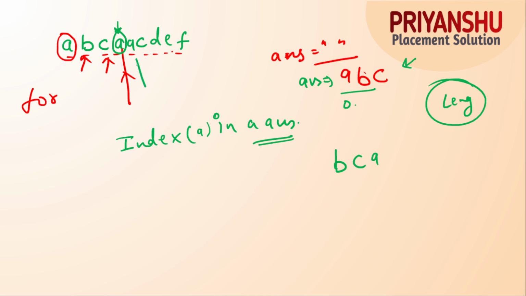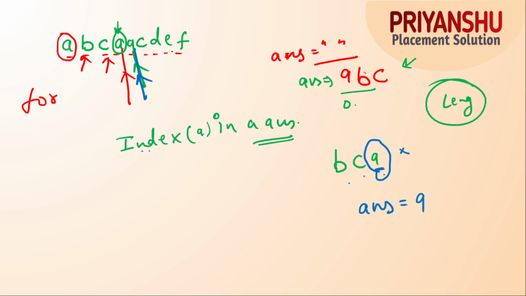Again we will get A, right? So just try to understand with this example. For example, again we got A at this index, right? So again the loop is executed and we find the index of A in the answer. The index of A is nothing but this: 0, 1, 2. We got the index of A is 2. So I will remove all the left characters and take the right characters, right? There is no character on the right, and I will take the current character in the answer string. So the updated answer string has the current character only, that is A.